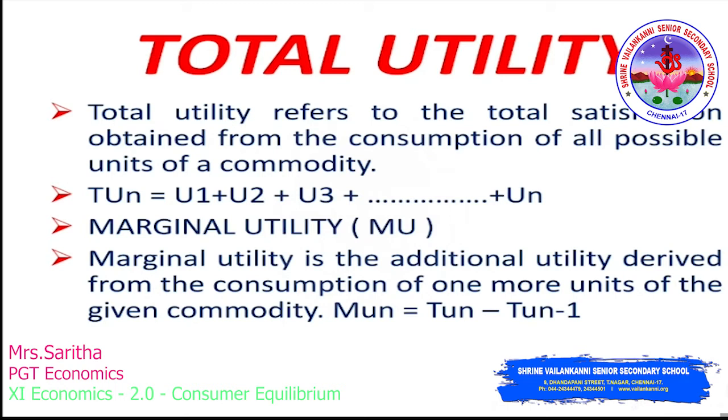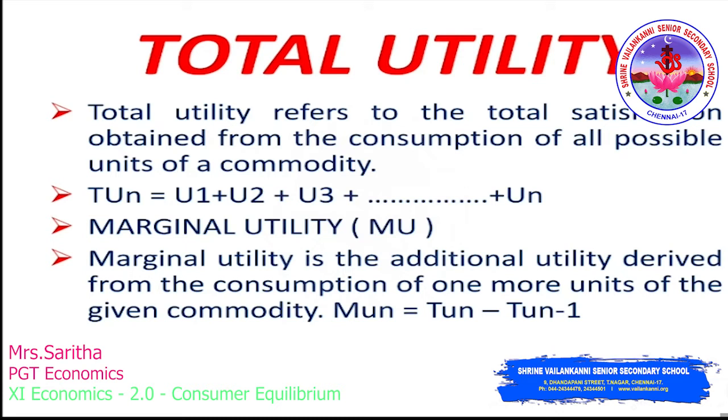Marginal utility, MU. Marginal utility is the additional utility derived from the consumption of one more unit of a given commodity. With the given example, when the third ice cream is consumed, TU increases from 36 utils to 46 utils. So the additional 10 utils from the third ice cream is your MU, your marginal utility.